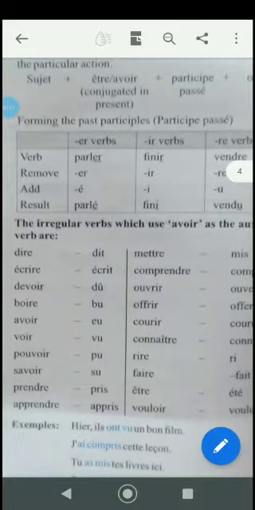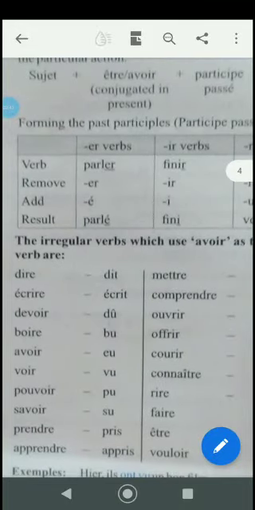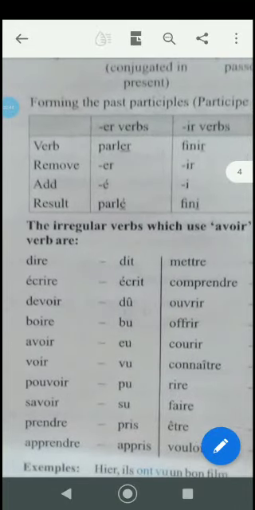Now the irregular verbs have to be memorized by you, because they don't take the same formation as er, ir and re.